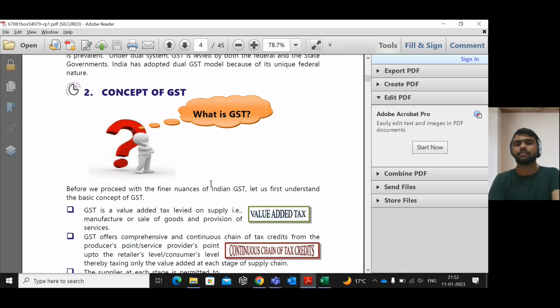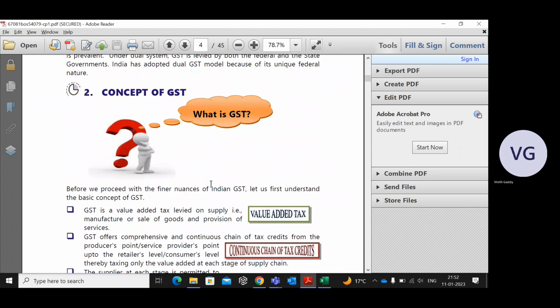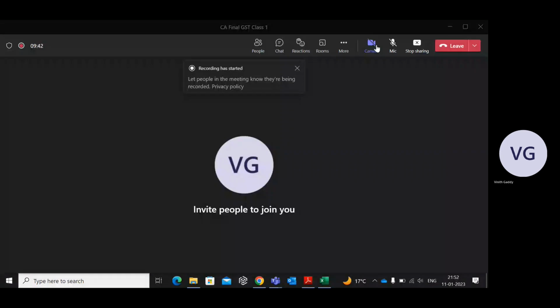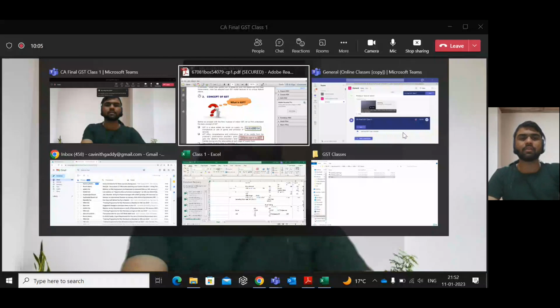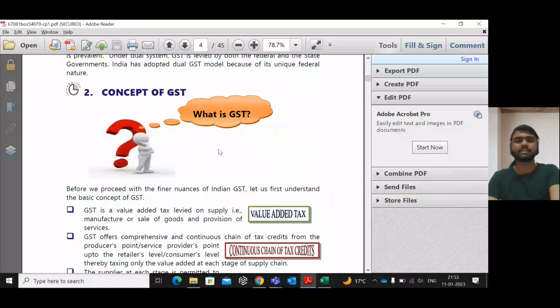Okay, we will understand the concept of GST through an example.